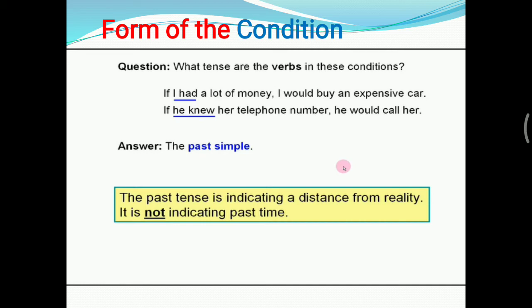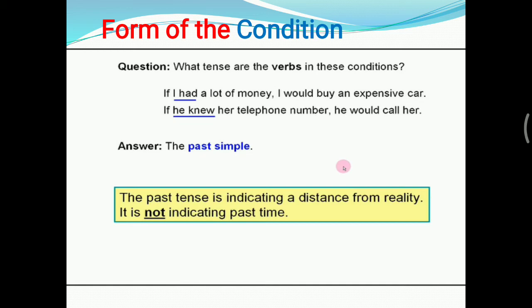So here we got if I had and if he knew. These are the past simple tense. Had and knew, past simple. The past tense here is indicating the distance from reality.